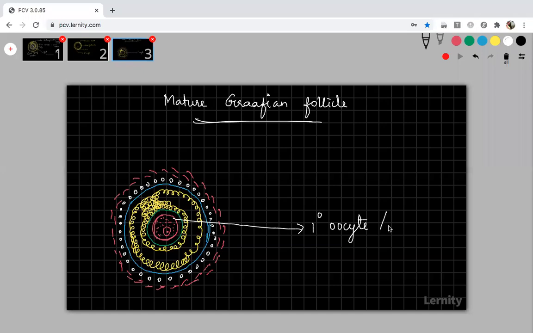Primary oocyte, or you can say secondary oocyte, that is not a problem, whether before maturing or after maturing. And this is the inner follicular layer, which we call the cumulus. And this is the outer follicular layer, which we call the stratum granulosum.